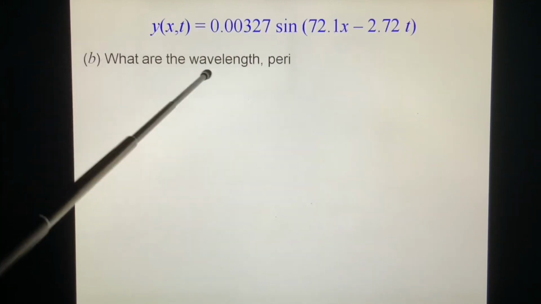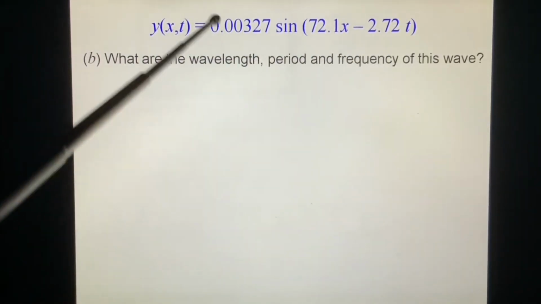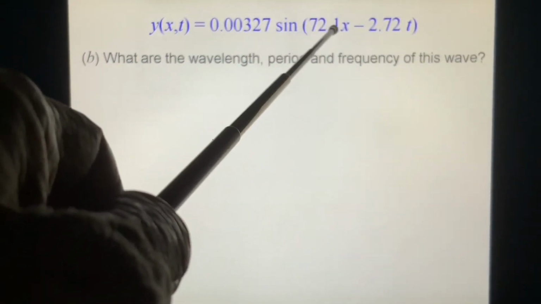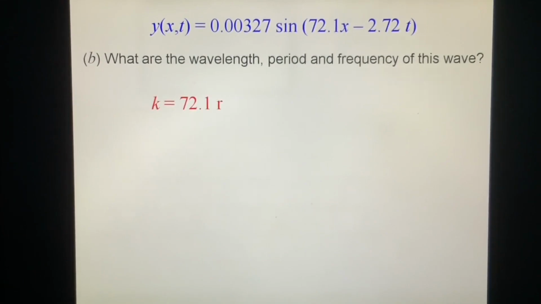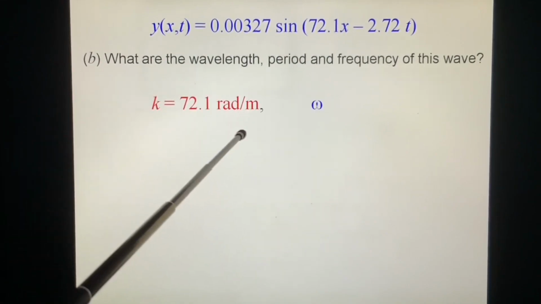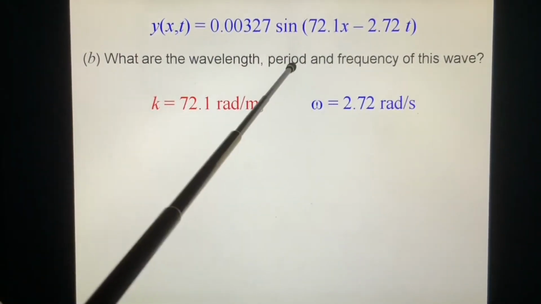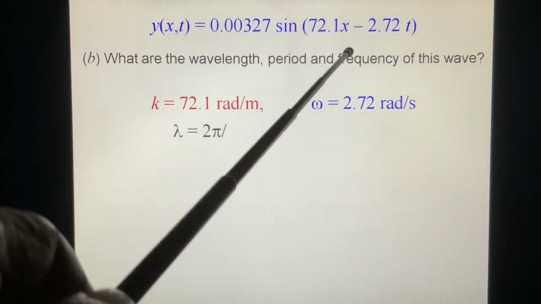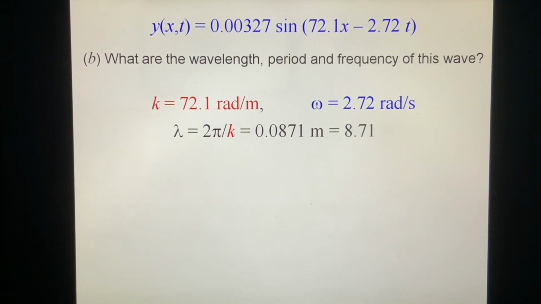Question B, what are the wavelength, period and frequency of this wave? We know k, 72.1. We know k lambda is 2 pi. So we know k, we know omega. What is lambda? k lambda equals 2 pi, so lambda equals 2 pi over k, we get this one.